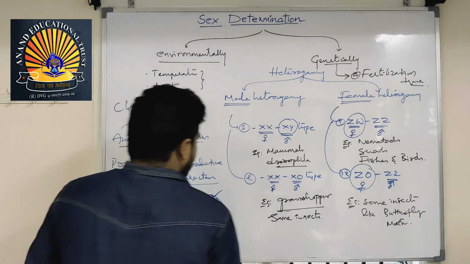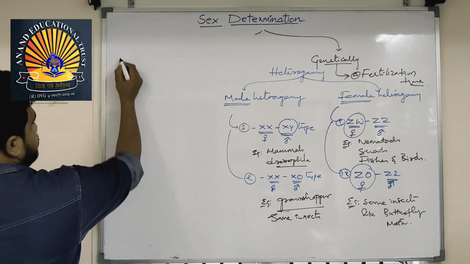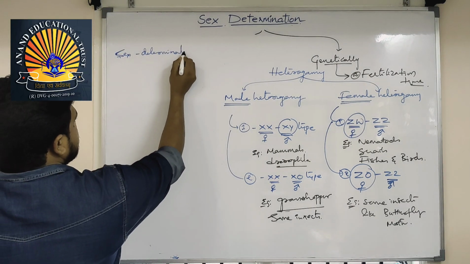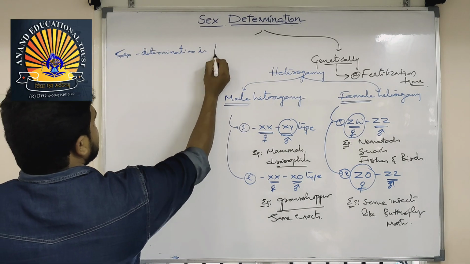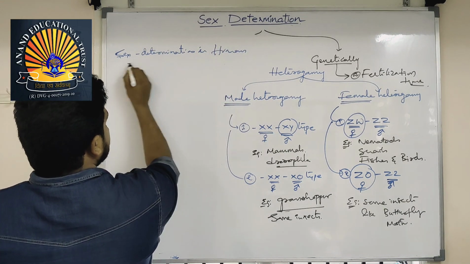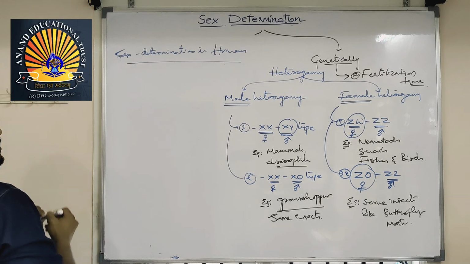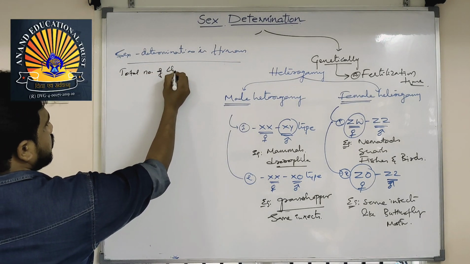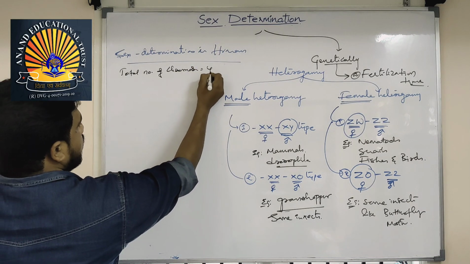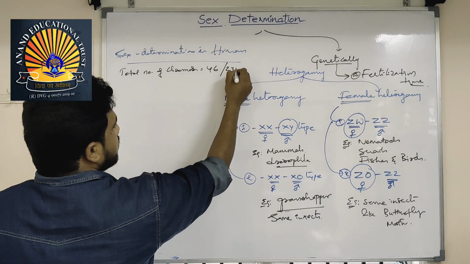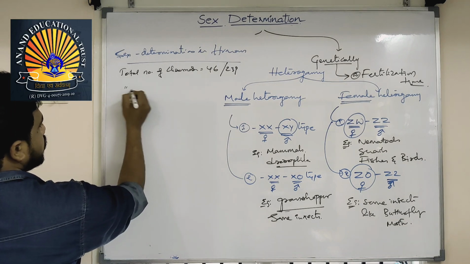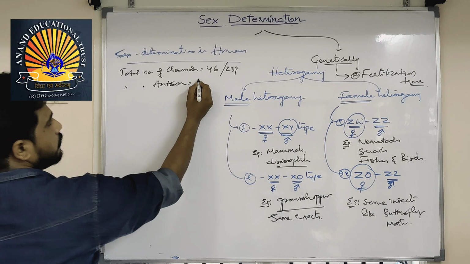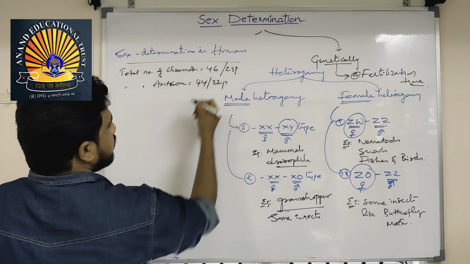Whereas if you see sex determination in humans, let us see. In humans, the total number of chromosomes is 46 or 23 pairs, and the total number of autosomes is 44 or 22 pairs.